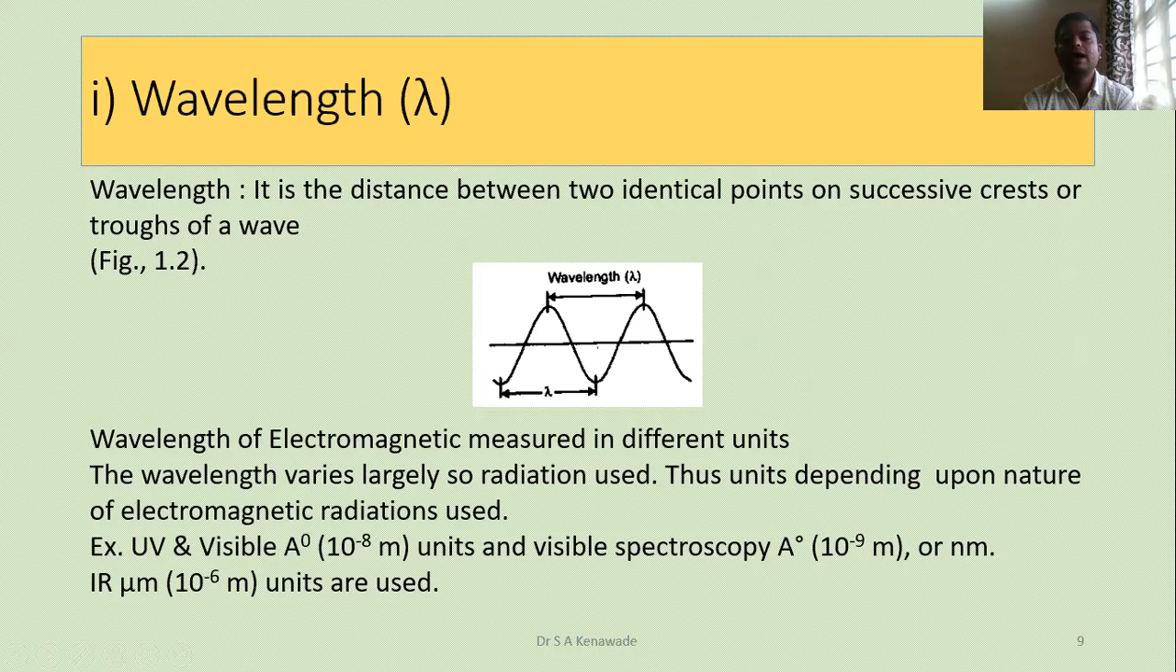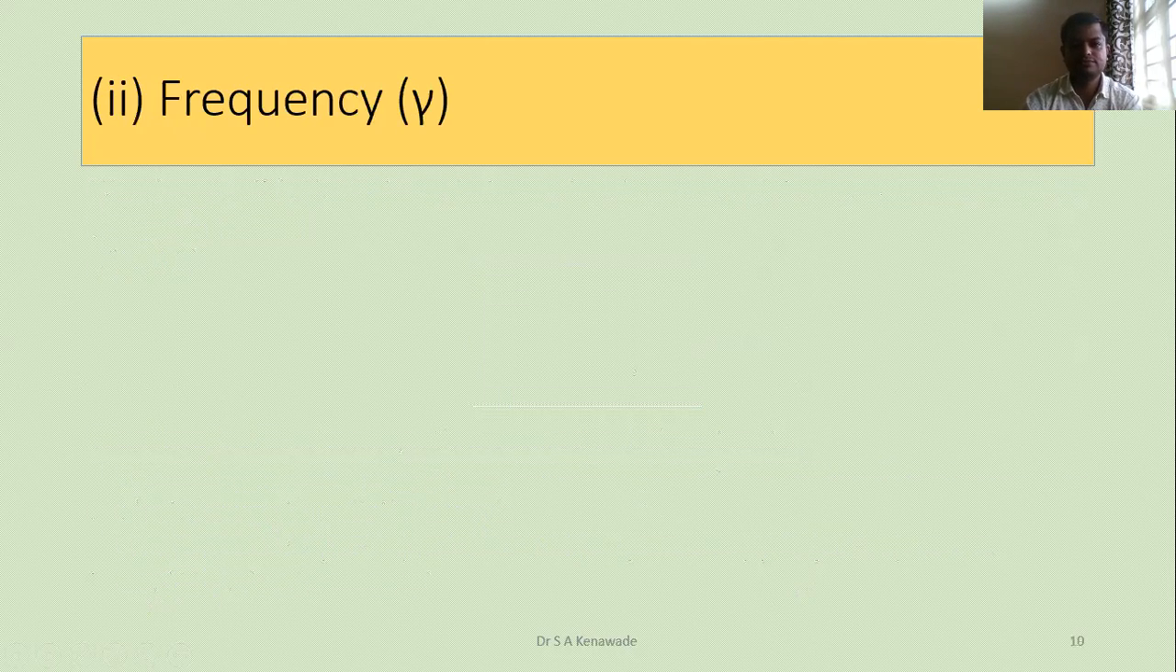Sorry. In visible spectroscopy, the unit is the angstrom unit again, and here 1 angstrom unit is equal to 10 to the minus 9 meter, or sometimes in visible spectroscopy the nanometer is used. In IR, the micrometer, equal to 10 to the minus 6 meter, is used.